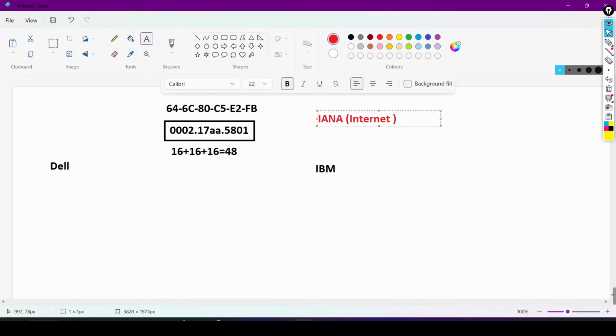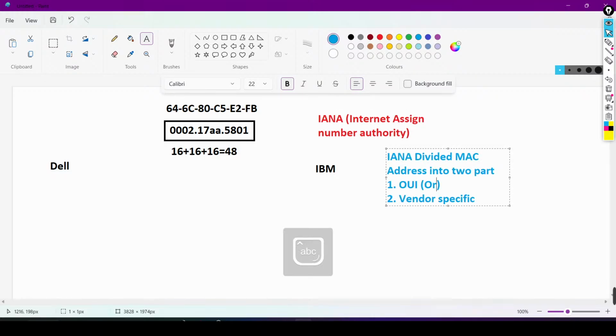OUI stands for Organizationally Unique Identifier. So the OUI identifies the organization. Because of the OUI, all MAC addresses are globally unique.